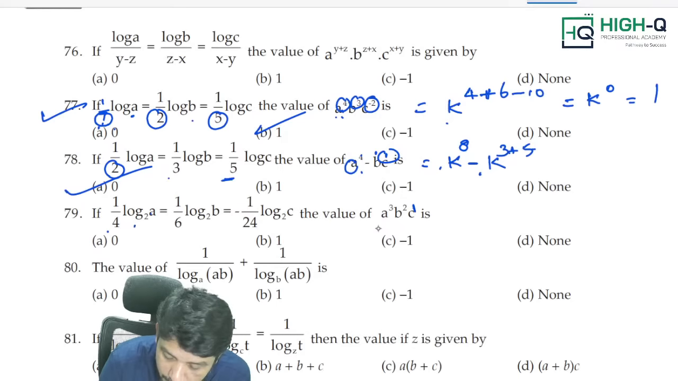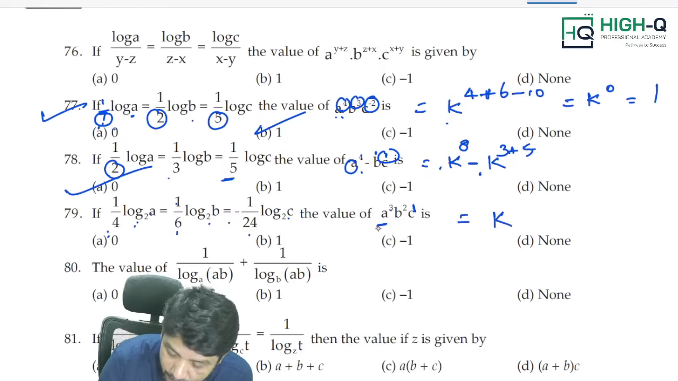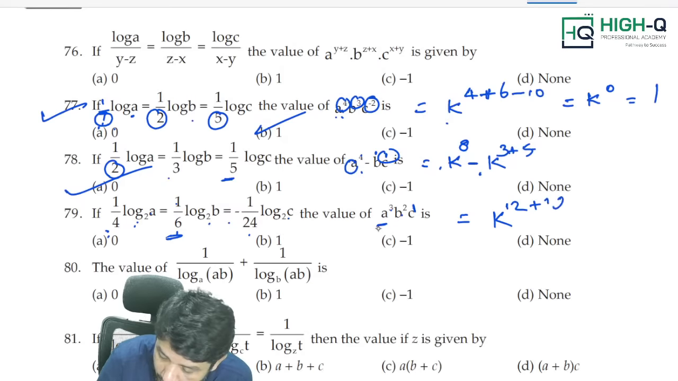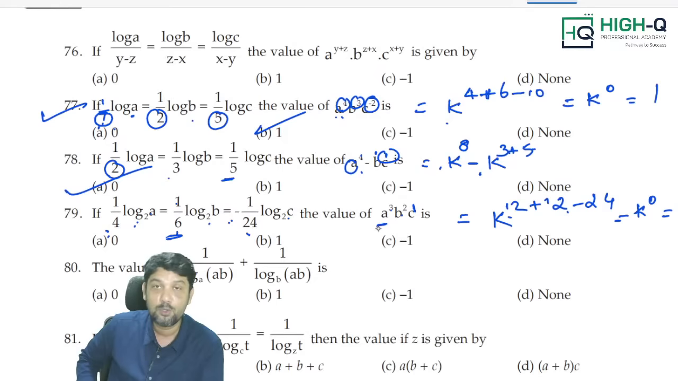4 log A to the base 2 is equal to 1 by 6 log B to the base 2 is equal to minus 1 by 24 log C to the base 2. What is power of A? 3. What is denominator A? 4. So, 4 3s are 12. 6 2s are 12. Minus 24 1s are minus 24. K power 24 minus K power 24 is K power 0 which is equal to 1. Am I right, my dear? Answer is over.